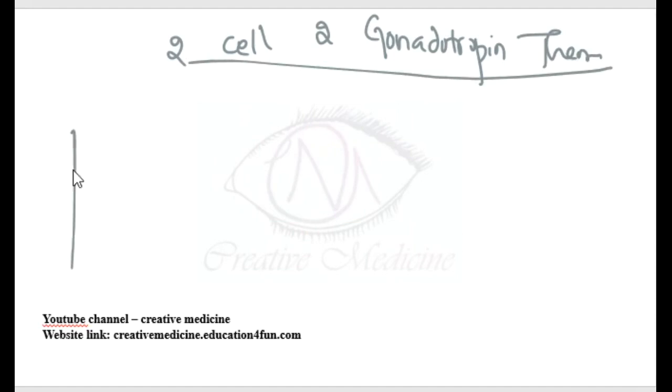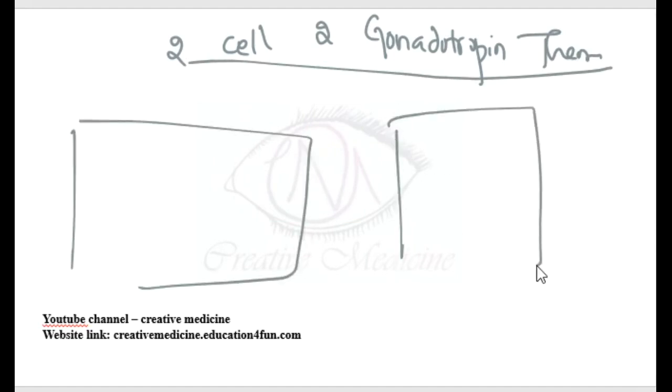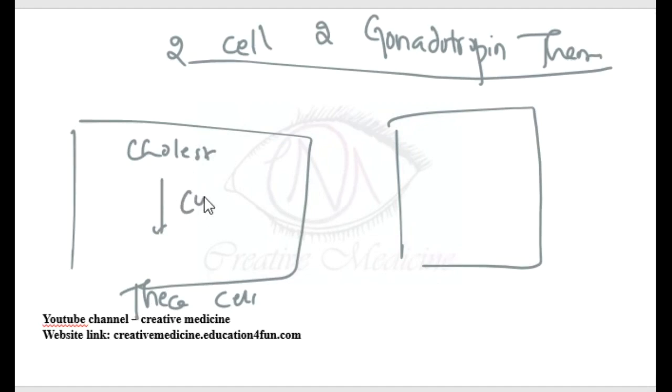First, in the theca cell, cholesterol in the presence of luteinizing hormone, cyclic AMP, and CYP17 gets converted to androstenedione and testosterone. In the theca cell, CYP17 is present and the aromatase enzyme is absent.